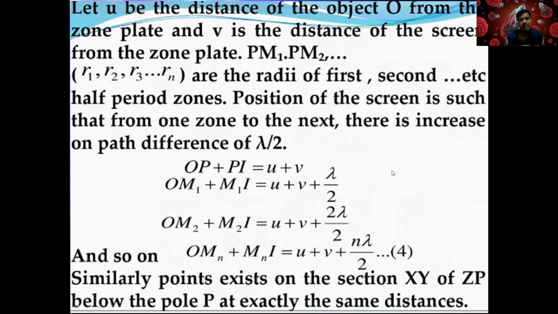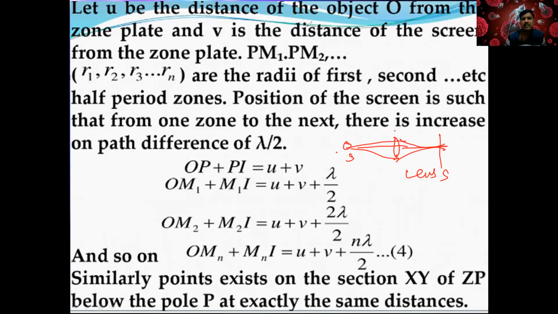So now what I am doing, this is like a lens problem, right? There is a light, there is a lens, there is a screen, right? You're keeping the zone plate here, source of light, and the screen here where you collect the image.